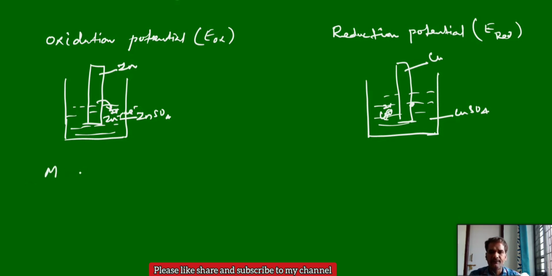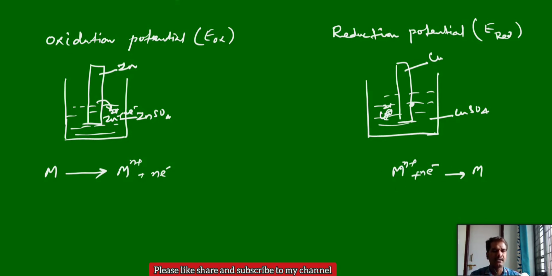M, if it releases electrons when it is present in its own solution, it can give M n plus and n electrons. And here this copper 2 plus, or you can take metal which is present in the ionic form, it can take electrons and form metal. And here we can say if the metal loses electron, this is the oxidation potential, and here metal gains electron, this is the reduction potential.